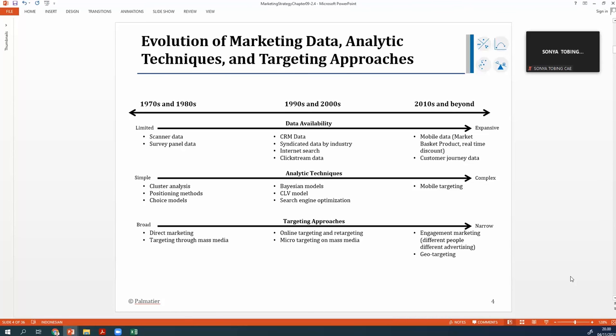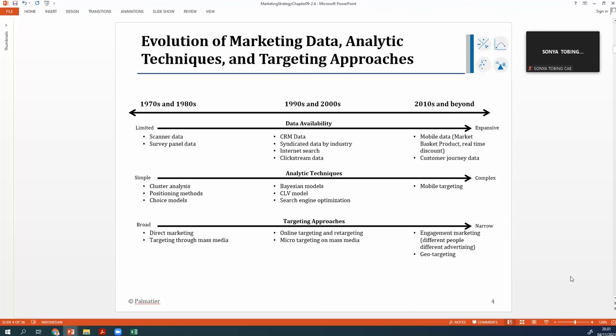And then the analytic techniques: in the 1980s, there were usually only simple models, clustering models, positioning methods, and choice models. At the beginning of the 2000s came Bayesian models, CLV models, and search engine optimization. How to analyze a website to develop search engine optimization, we will learn later after the meeting. And then in 2010, we are going into mobile targeting. After we have the model, we target through mobile.